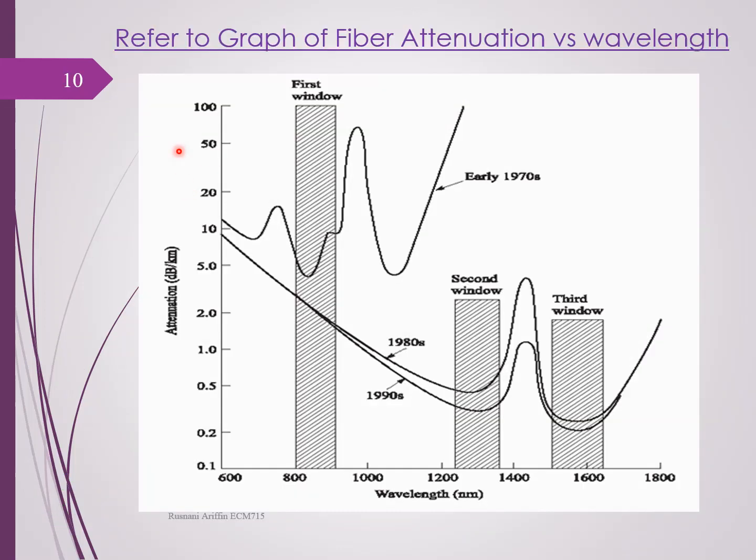Okay, so I think you have seen this graph before. This is the graph of fiber attenuation versus the wavelength. There are three windows: the first window, second window, and the third window. Usually for single mode fiber, they use the second and also the third window. And you can see for this window, it has low attenuation.